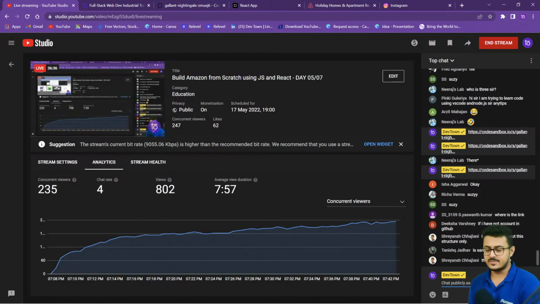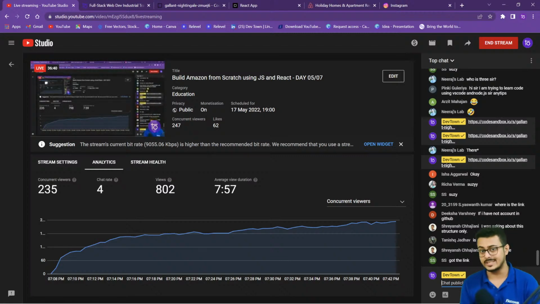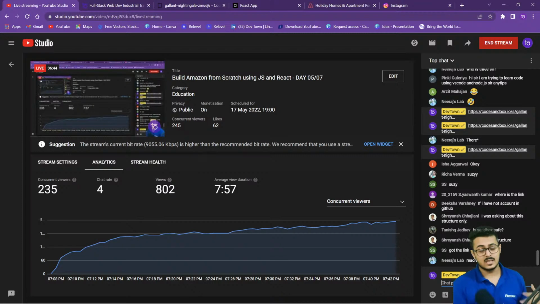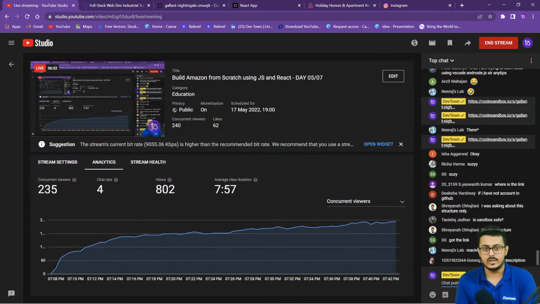Is sandbox safe? It's the safest. Why? Because you are not doing anything locally. You're using a server from Code Sandbox, someone else's computer on which you are actually writing your code. So basically your browser is just an interface. The only resources of your laptop going into the browser itself. There's nothing that you're installing locally. It's on someone else's computer. So you are always totally fine with it.